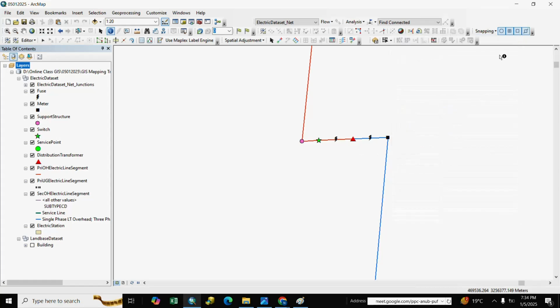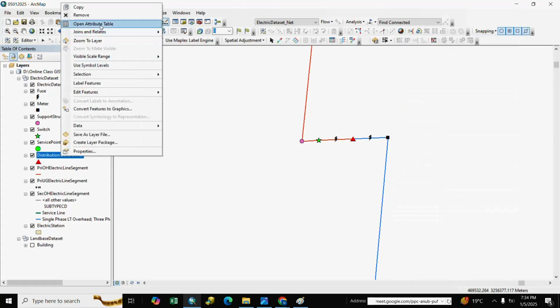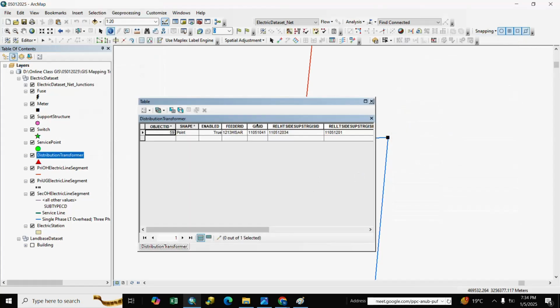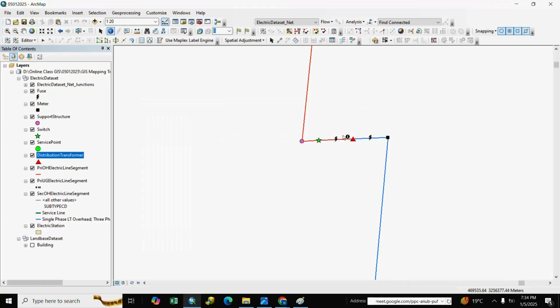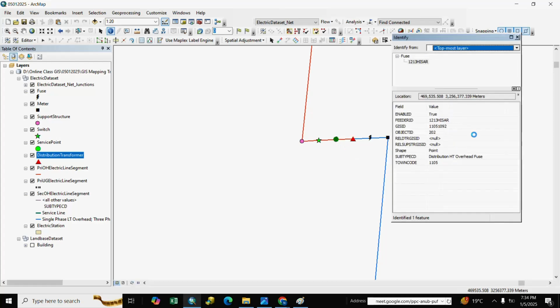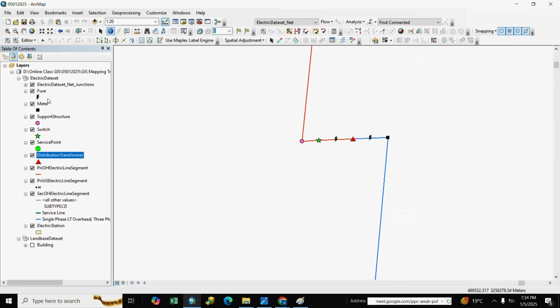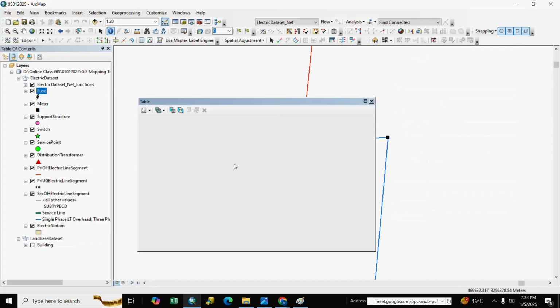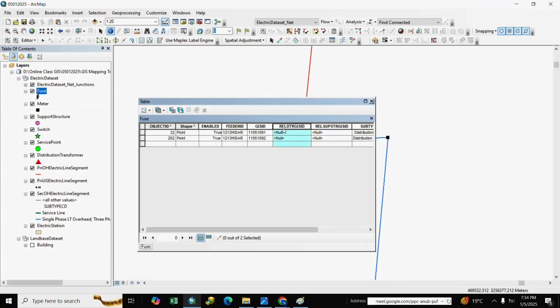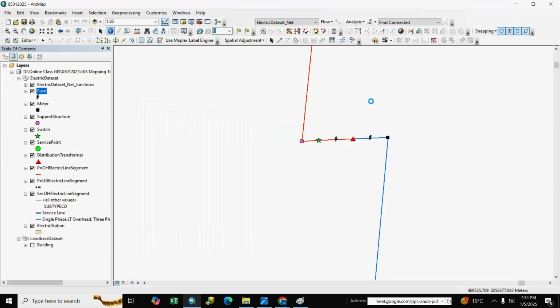We already generated the ID, the DTR ID is already generated. Here is the relationship of fuse and DTR. Here is the relation field, real DTR GIS ID.